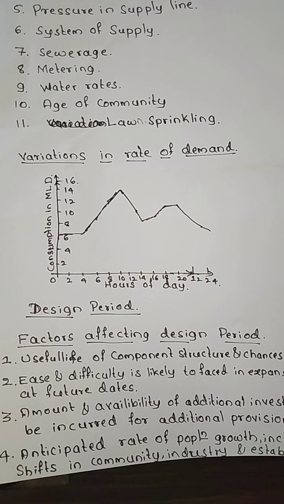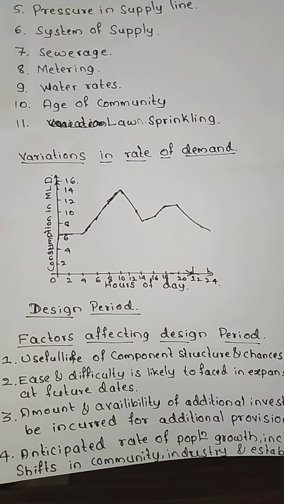Normally we design the water supply line for a period of around 20 to 40 years. We are not going to do it according to the present population. Your design period is going to be completely dependent upon the population. Now, why are we not designing it for the present population? Because there might be an increase or a decrease. Whatever supply line we have designed may be used for 1 year, 2 years or 5 years, but it cannot be considered long term.